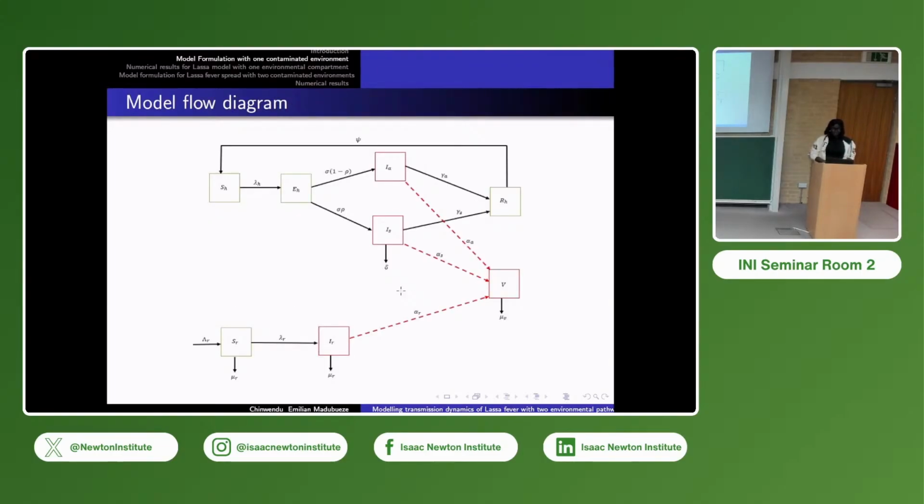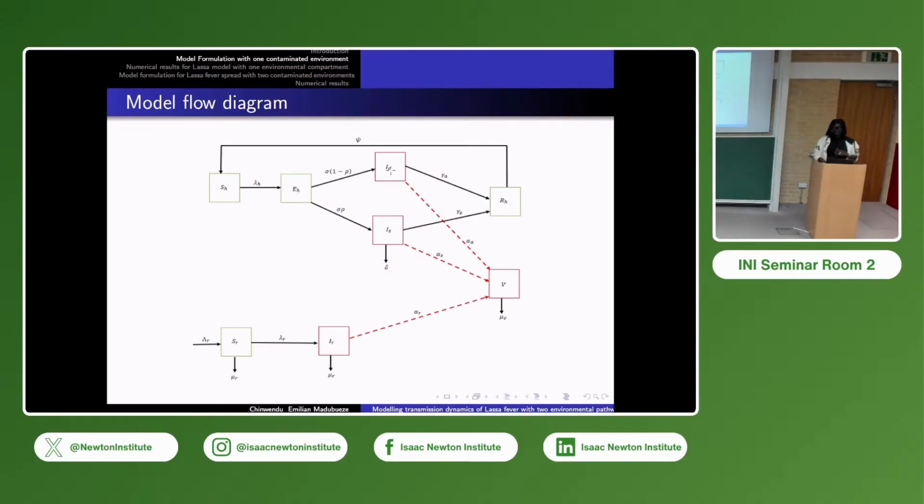So this is what the model looks like. We have the human population, because we cannot talk about Lassa if we don't talk about the rodent population too, because they are very important in the dynamics of the virus. We have the human population, which has the susceptible class, people that don't have the disease but have the tendency to get the disease when they come in contact with someone that is infected. We have the exposed class, because Lassa has an incubation period of 21 days. So, meaning that people don't get infected and become infectious immediately; there is a period before you become infectious.